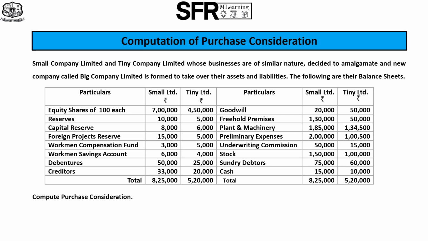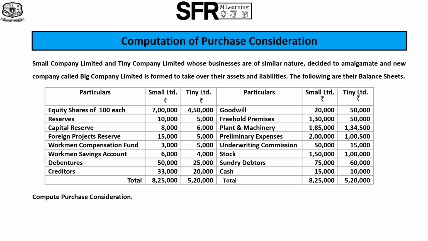In this case of amalgamation, we can clearly understand that Small Company and Tiny Company are vendor companies as they get amalgamated and liquidated, and Big Company is the purchasing company. And we are asked to compute purchase consideration. What is purchase consideration? Purchase consideration is the agreed amount to be settled by the Big Company to Small Company and Tiny Company for purchasing their businesses.